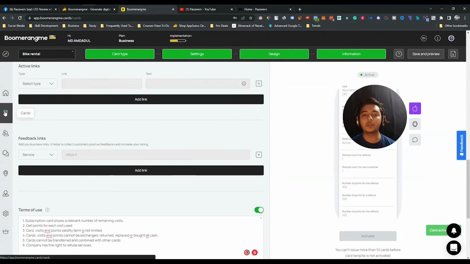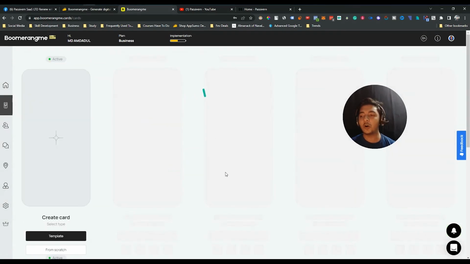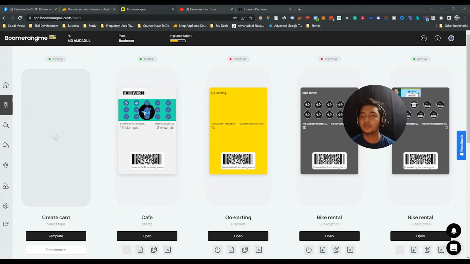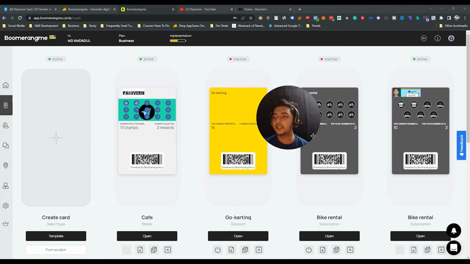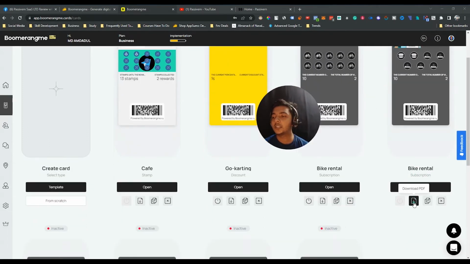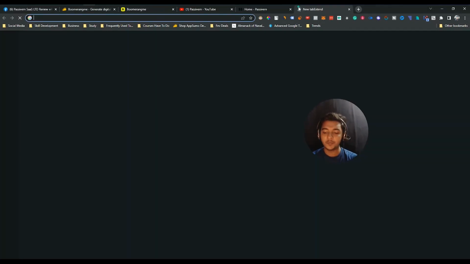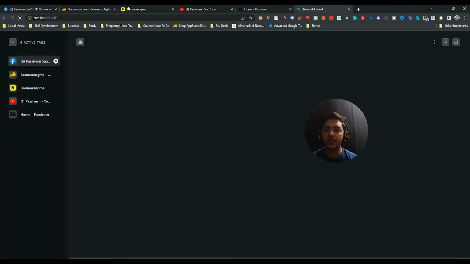Now if I go to the card section, here you will see all the cards that you have created. See, this card has been created right now, the last one. You can download the PDF, you can copy it, you can delete this card from here. And if you open it, let me open the link from here.